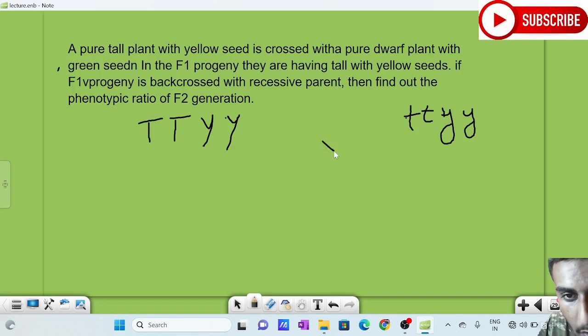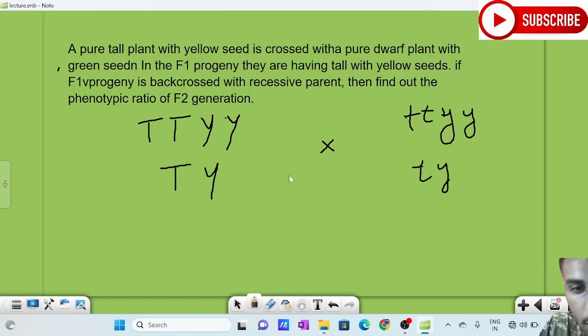We know that here only one type of gamete will be formed, because 2 raised to 0, anything raised to 0, is 1. So one type of gamete will be formed, and the gamete is capital T, capital Y from the first parent, and small t, small y from the other.